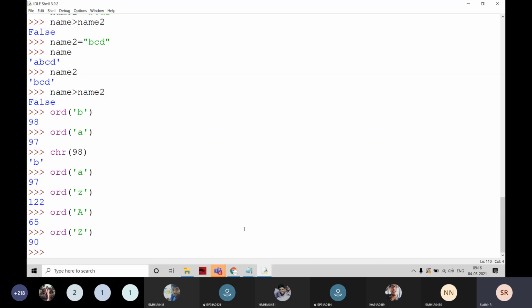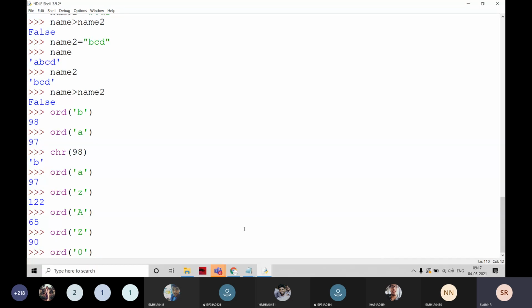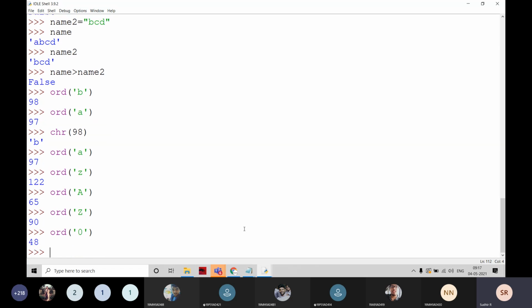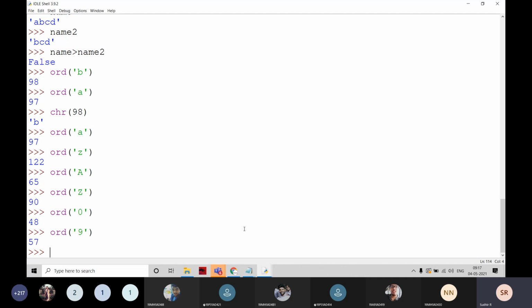And for example, if the numbers are in a string, for example 0, this is not an integer here. Numerical values inside a string also have ASCII values, starting at 48 to 57. We have to remember these ASCII values. Small a to small z is 97 to 122. Capital A to capital Z is 65 to 90. 0 to 9 is 48 to 57. Based on that it is going to be working. Is it clear?